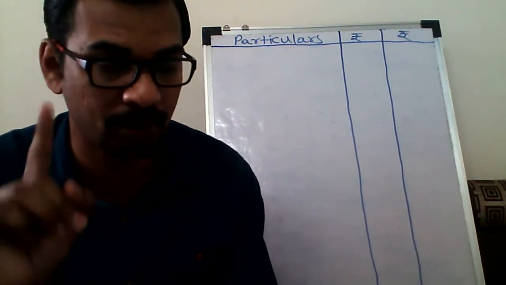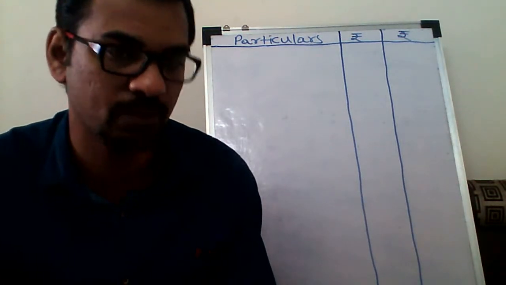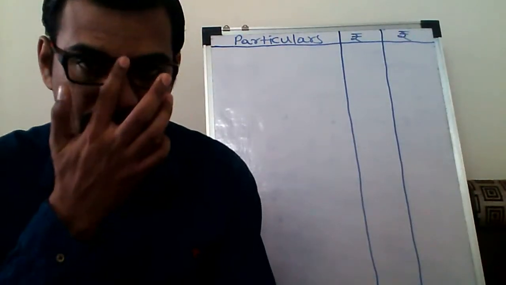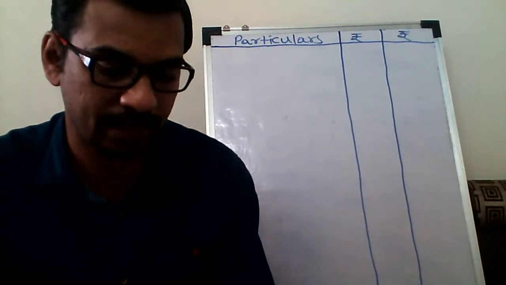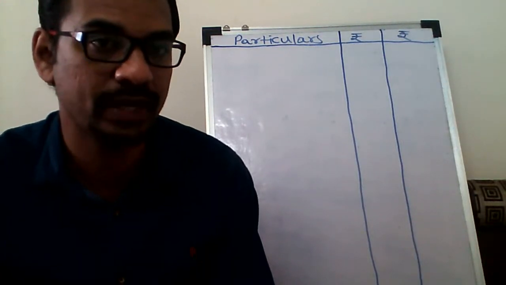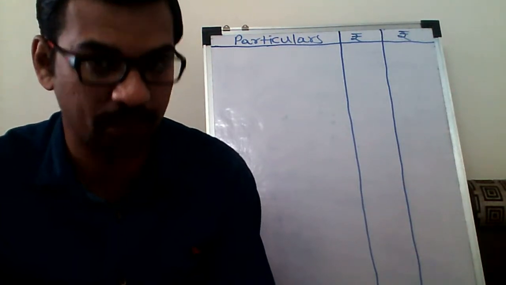So three conditions: if the population is 10 lakhs or less, 7.5% of salary; if more than 10 lakhs but less than 25 lakhs, 10% of the salary; and if more than 25 lakhs, 15% of the salary.